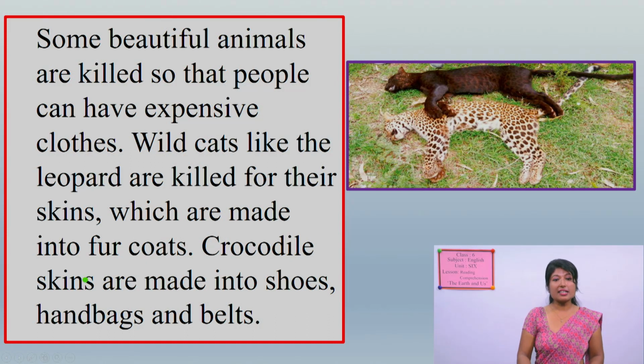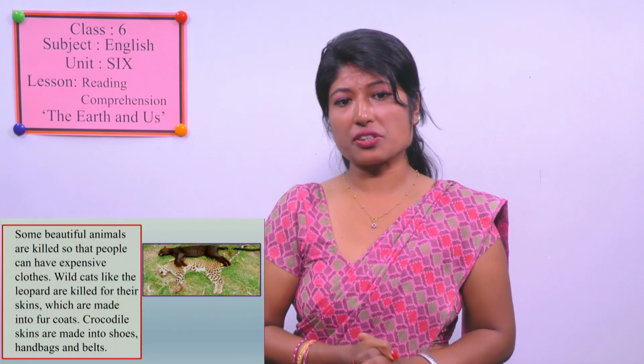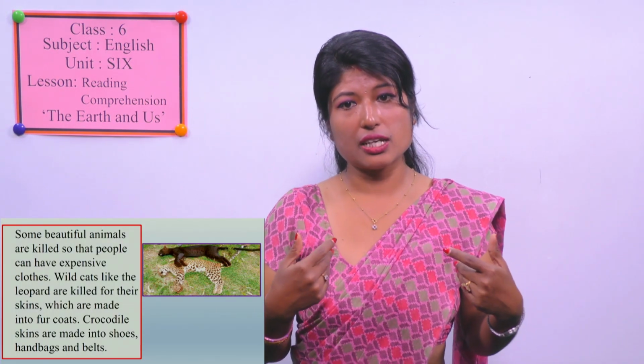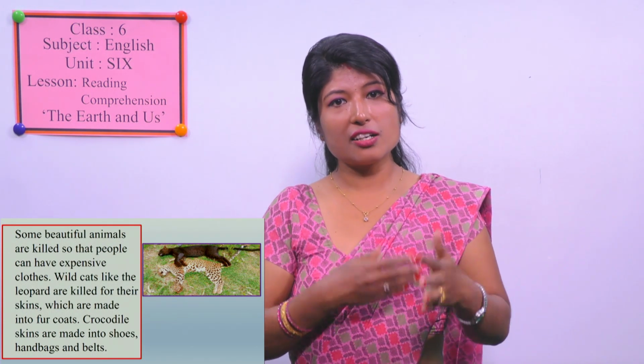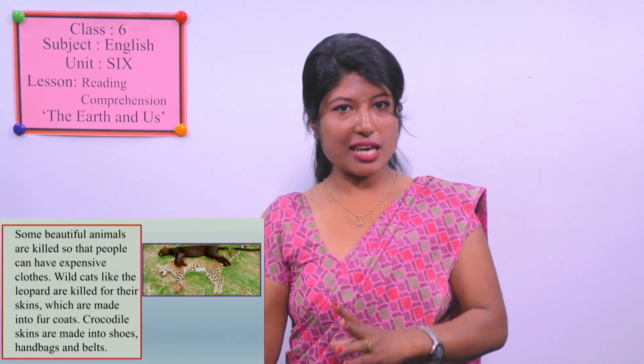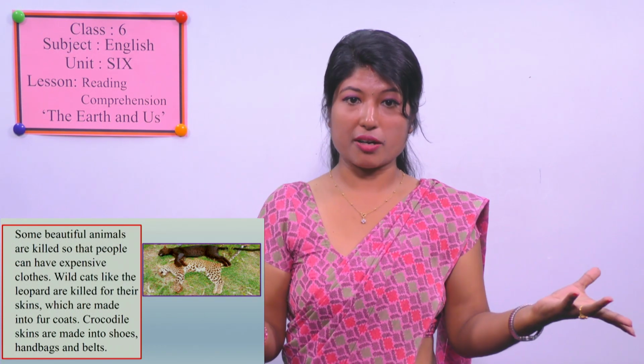And crocodile skins are made into shoes, handbags and belts. So innocent animals are killed for different kinds of materials that we use. Okay, so somehow we are affecting the ecosystem, we are killing animals, and that affects the ecosystem of the environment, our earth.